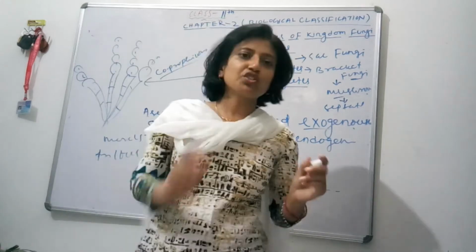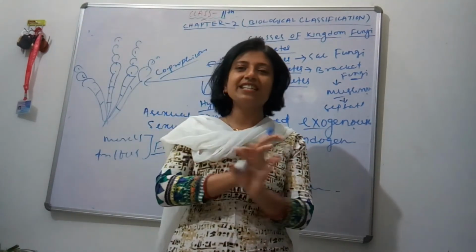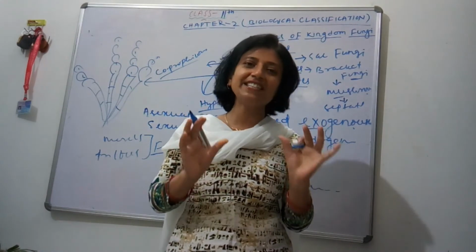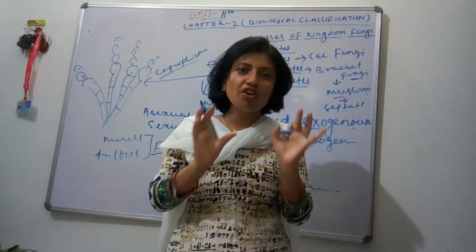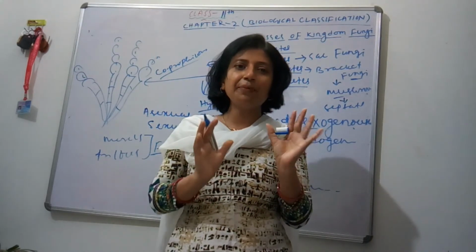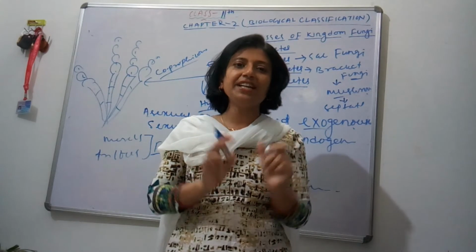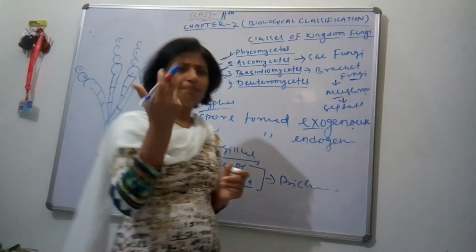So mushroom is the common member, and remember, asexual spores are generally not found in this class, but vegetative reproduction is by fragmentation, and they show plasmogamy also.